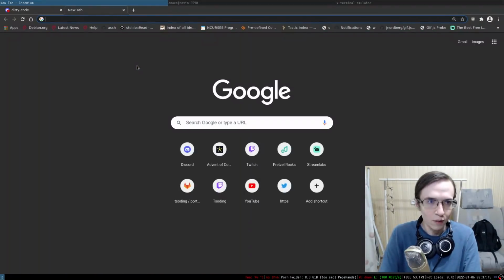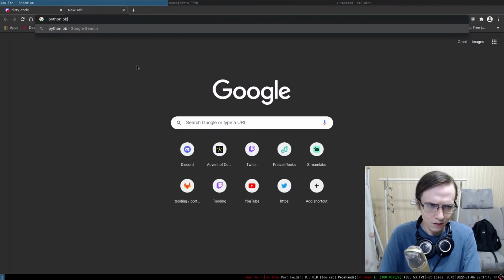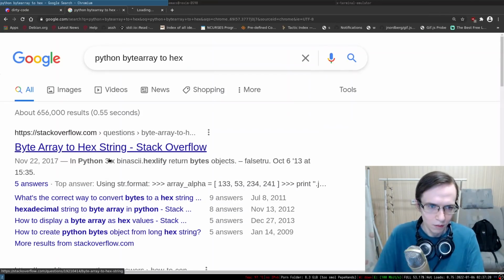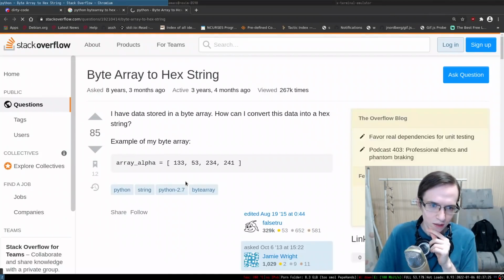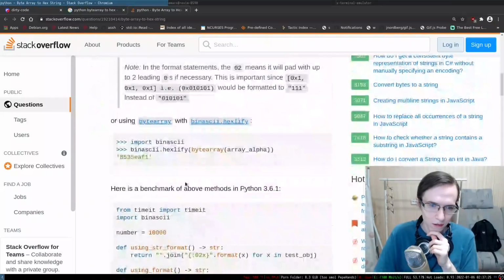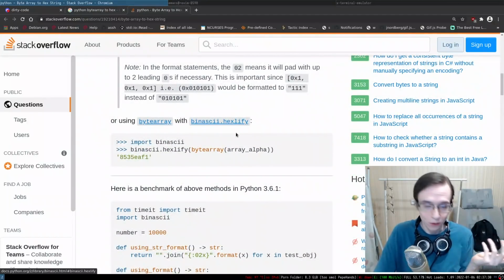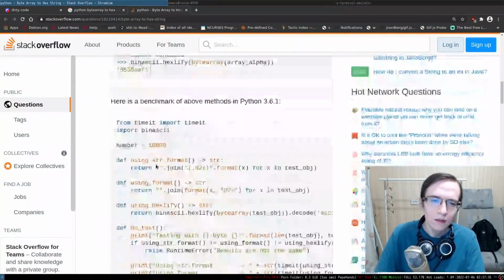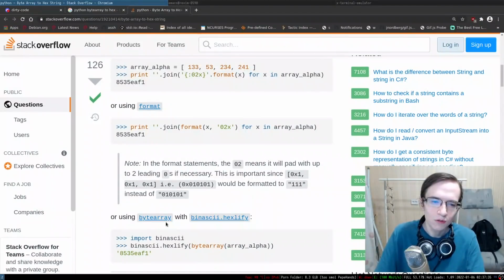Okay, so Python byte array to hex. I don't remember how to do that. Byte array to hex string. Okay. str format. Hexlify. Of course, the consistency of the naming is beautiful. Well, not really. It's some sort of third-party thing, I think.